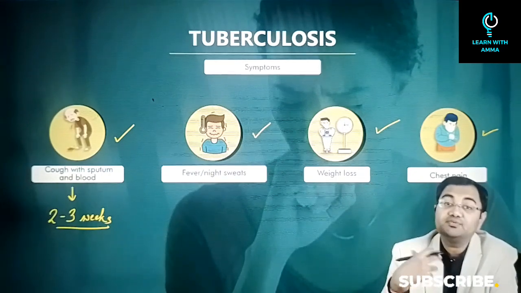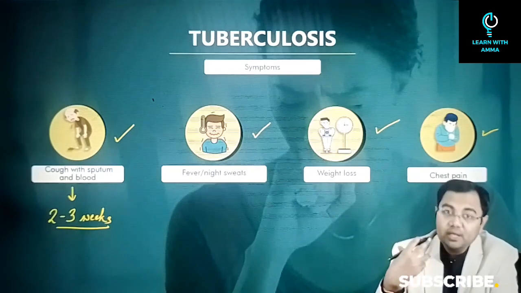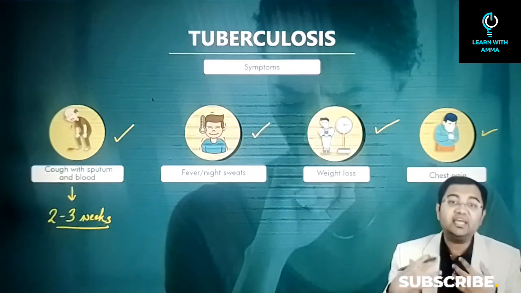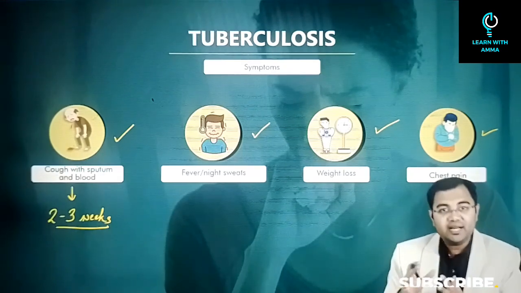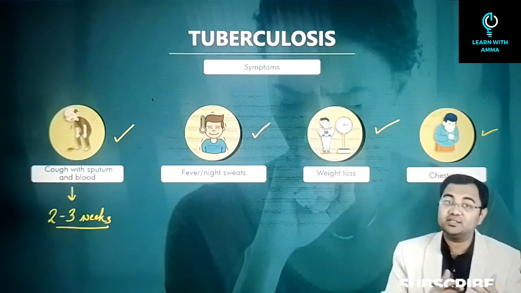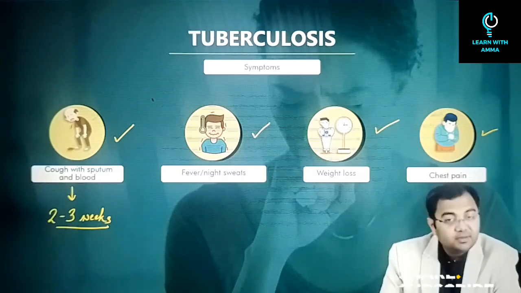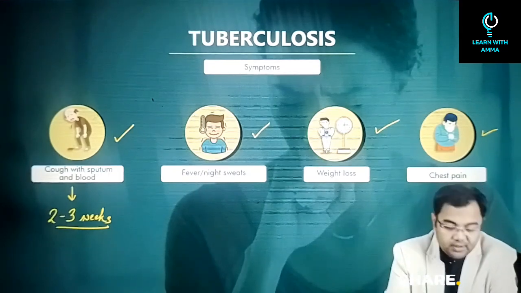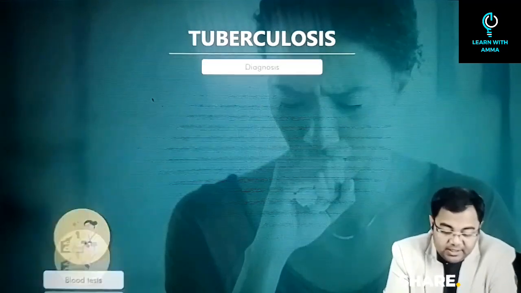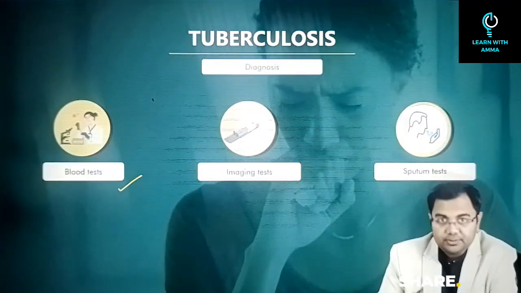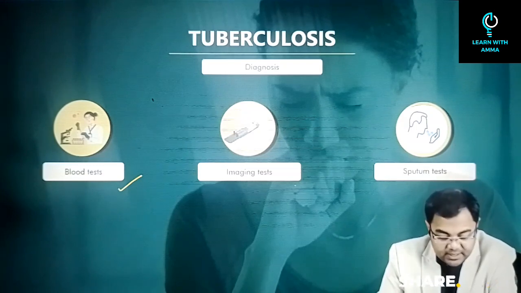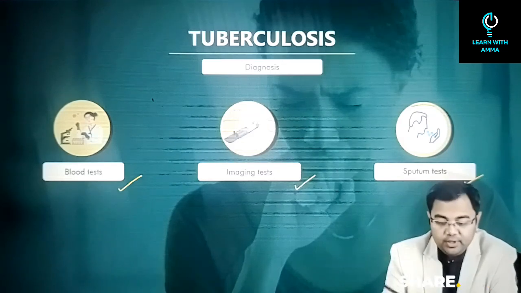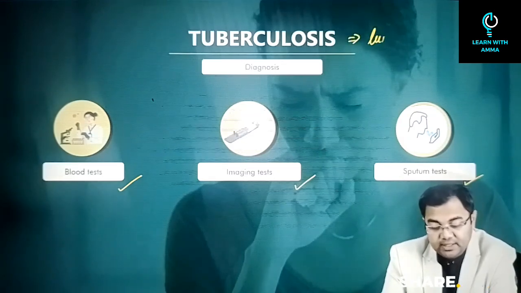Because in case of tuberculosis, we see that patients keep coughing for a very long duration of time. Then fever or night sweats is also one of the symptoms. Somebody who is waking up with sweats in the morning should get tested, because there are chances that this could be a symptom of tuberculosis. Then extensive weight loss is seen in the patients, and chest pain is often a complaint of the patient. Now diagnosis: a blood test can be done which will show whether or not tuberculosis exists. Then there is an imaging test for understanding whether there is a lung infection, because tuberculosis basically is an infection of the lungs, correct?